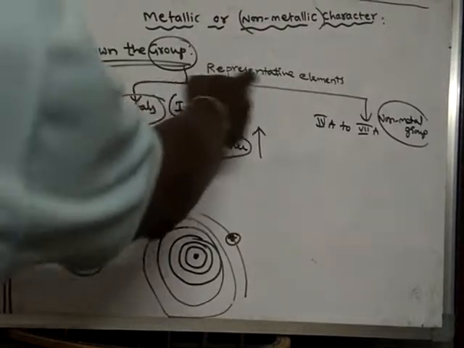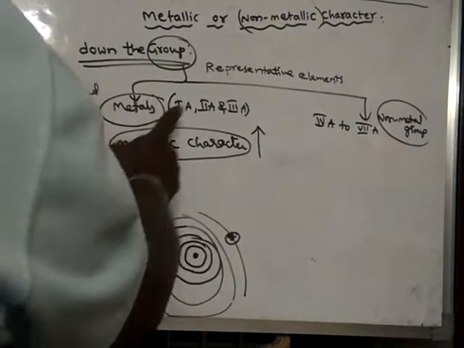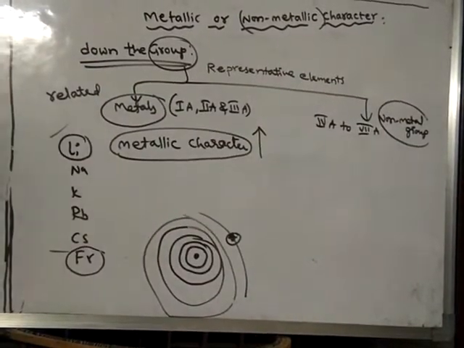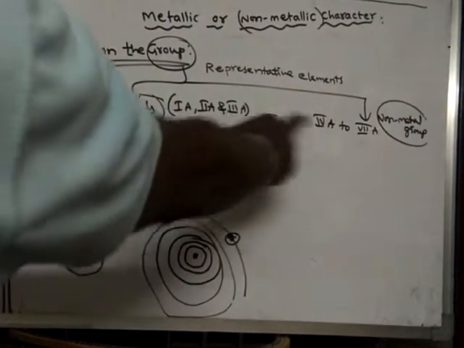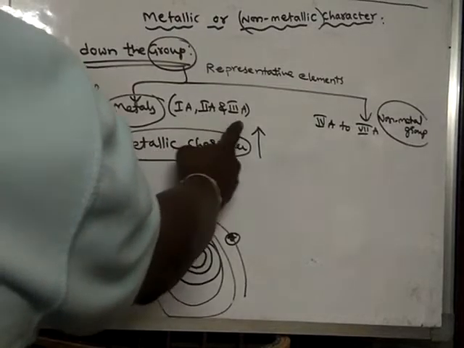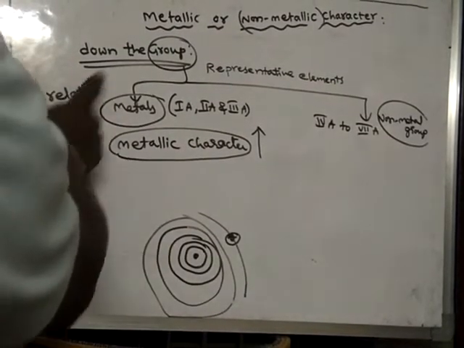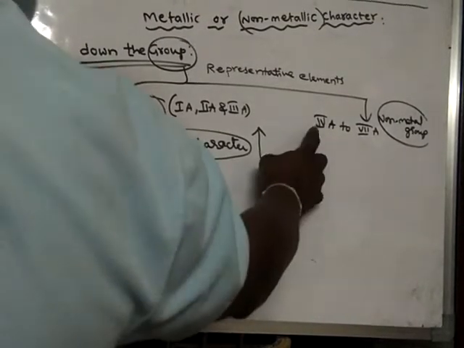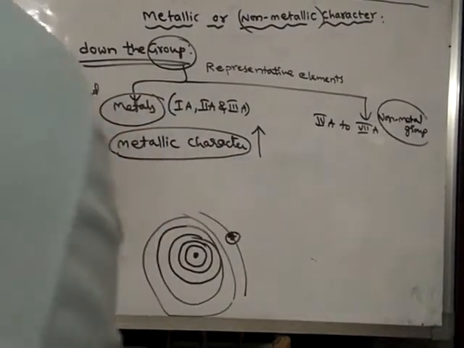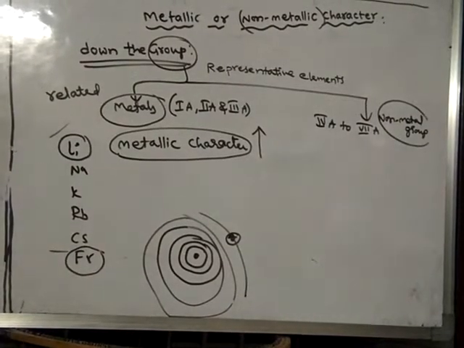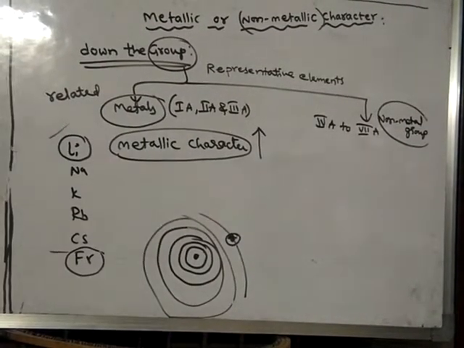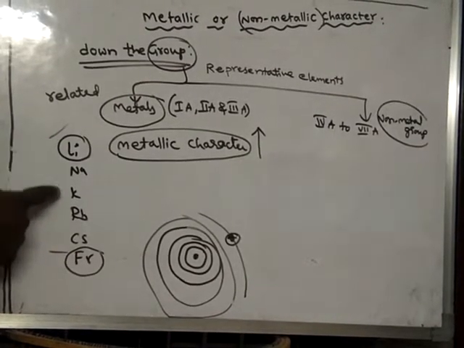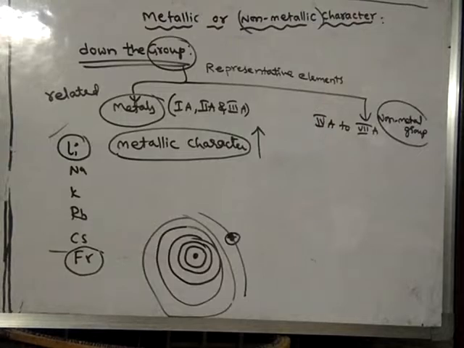Representative elements start from first group to seventh group. Out of these groups, the first, second and third groups are related to metals and they show metallic character. The fourth to seventh groups are said to be non-metal groups. Suppose you take the first group, these are the elements: lithium, sodium, potassium, rubidium, cesium, francium.